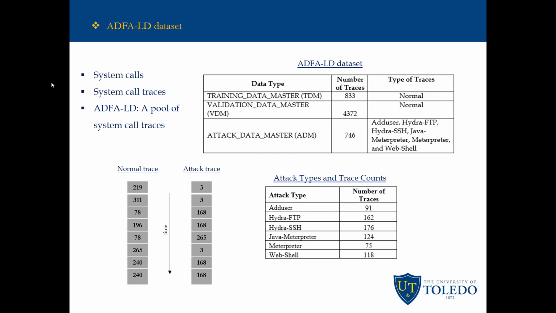Alright, let's take a look at the benchmark. The ADFA-LD dataset consists of three parts. Training and validation traces were collected during normal processes of the host, ranging from web browsing to LaTeX document preparation. Unix program audit is the generator of the traces. The attack data subset consists of 6 types of common cyber attacks, as you can see in this table.